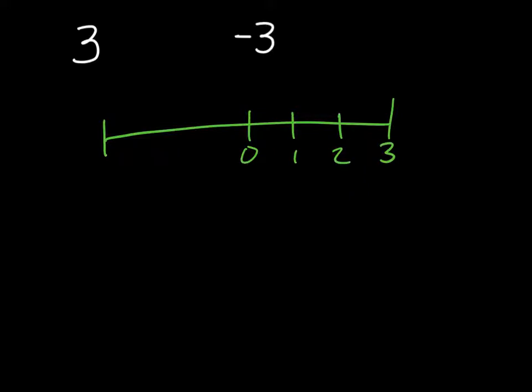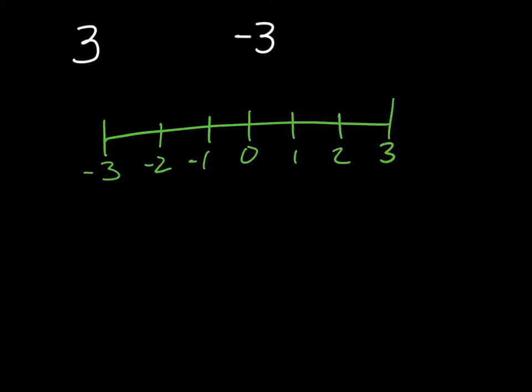So let's look at these two numbers. We have 3 and we have -3. And the value of 3 and -3, in this case, what we're looking at is that they're the same, in that they're both the same distance from 0. So if I were to draw a number line, and I have my starting point here, which we'll call 0, we can go 1, 2, 3 in one direction, and we can go 1, 2, 3 in the opposite direction.